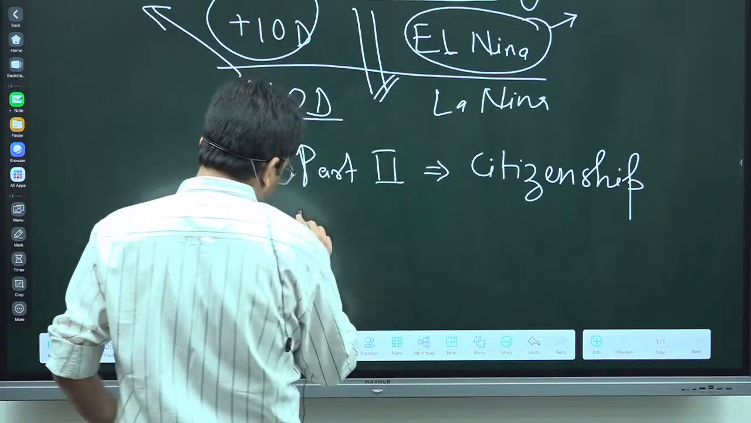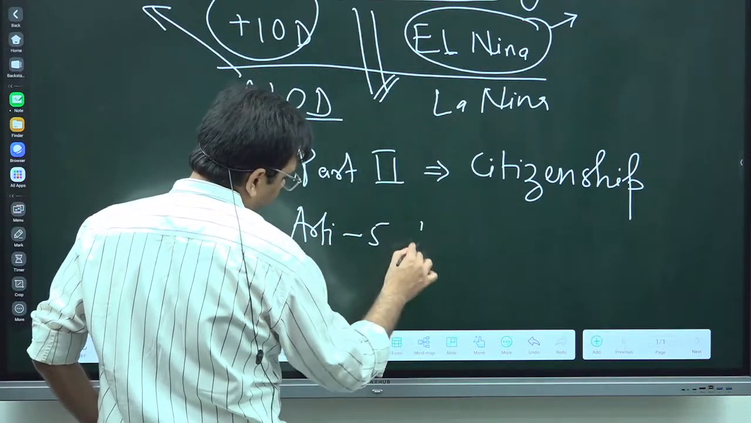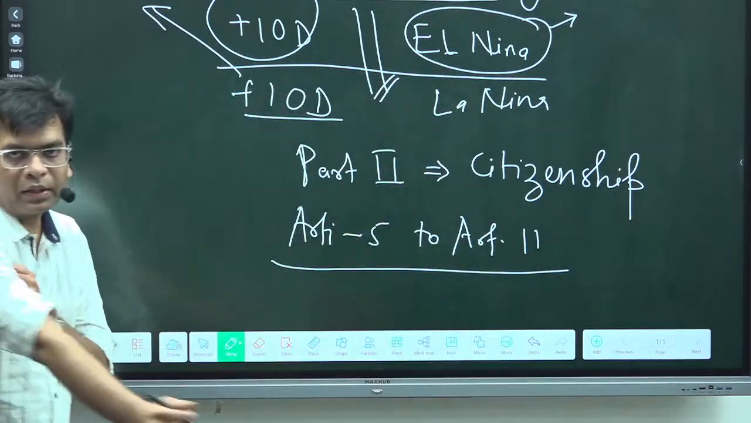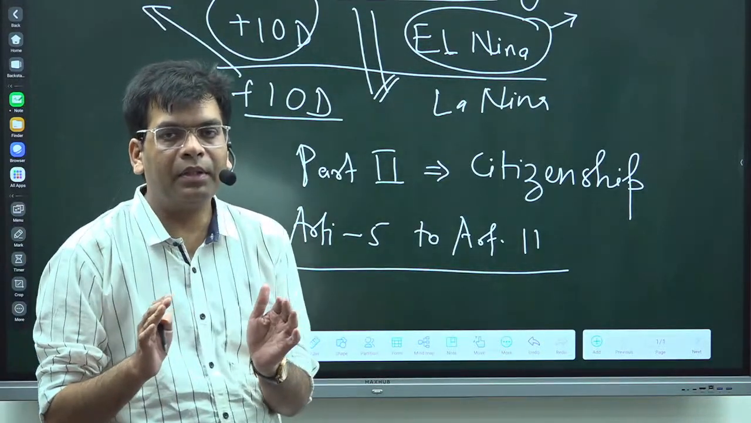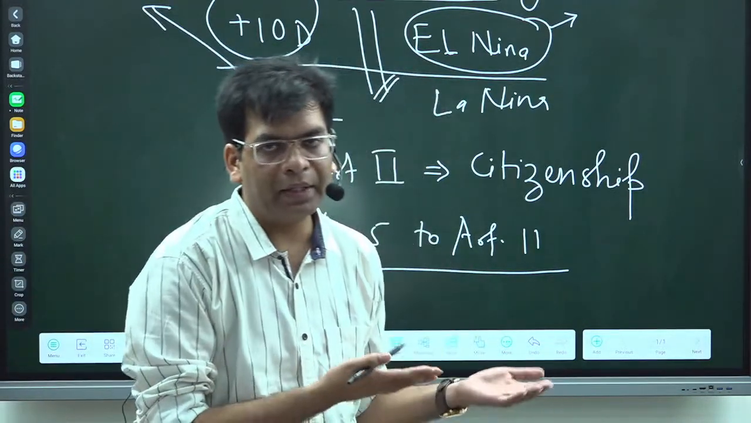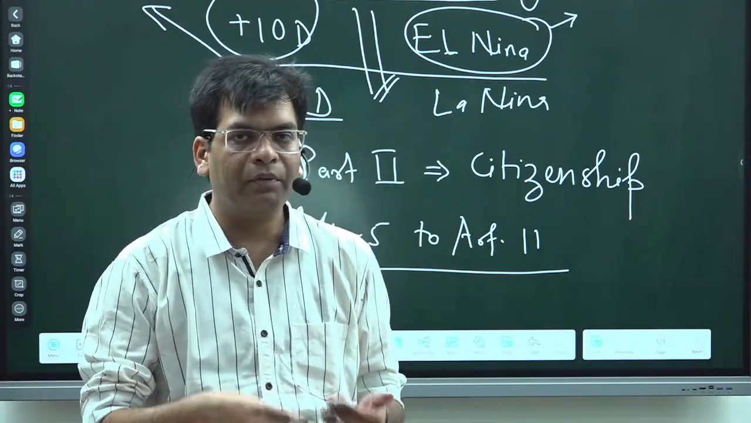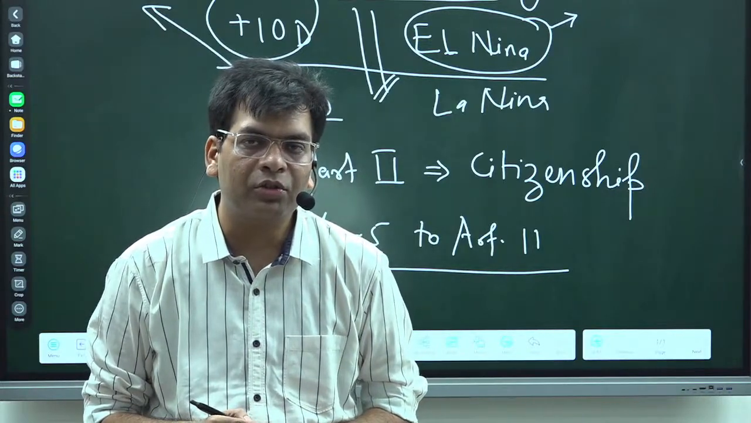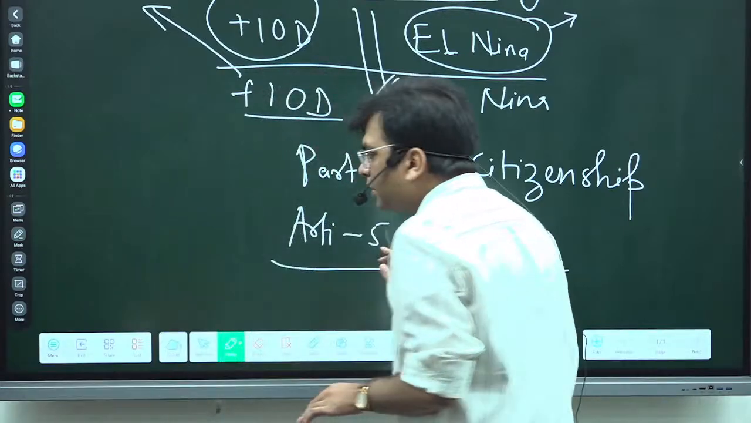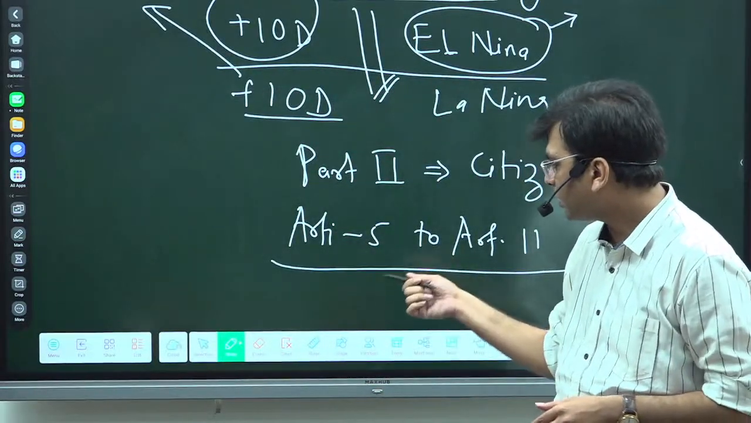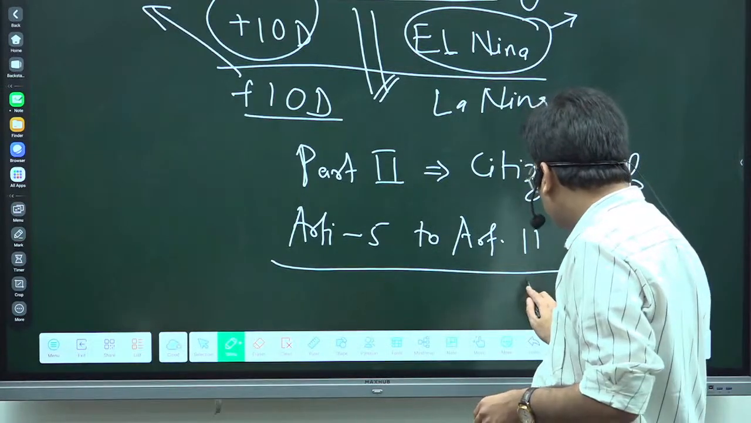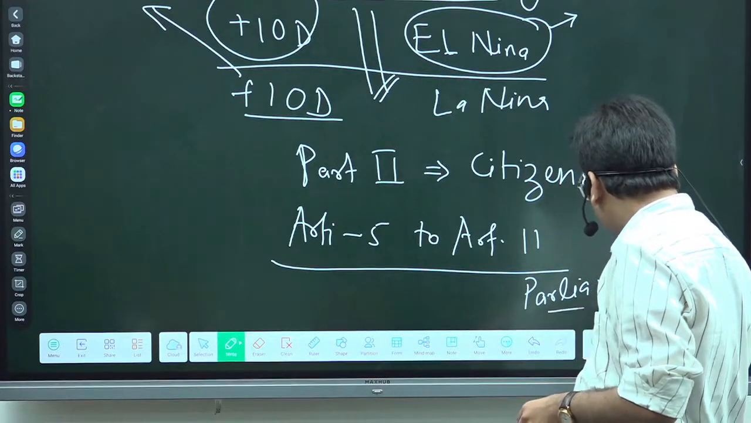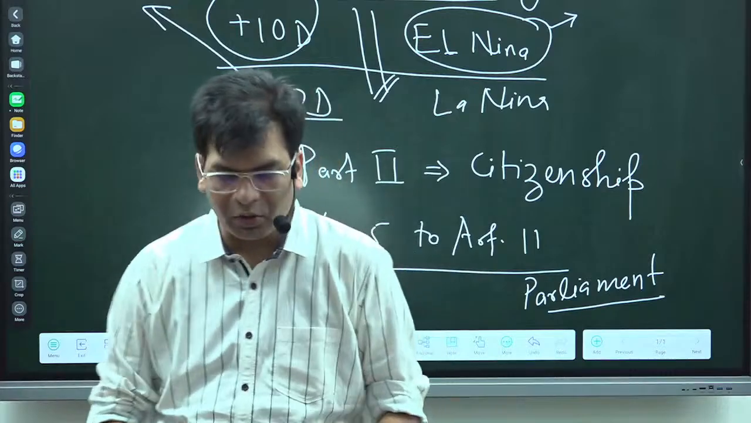From Article 5 to Article 11, it talks about different provisions, like what the provision will be for providing citizenship when we just got our independence, when we proclaimed our republic by proclaiming our Constitution. After that, it talks about which authority will have the power to make law with respect to citizenship. You should know that it is Parliament which has the power to make laws on citizenship. I hope this is clear.